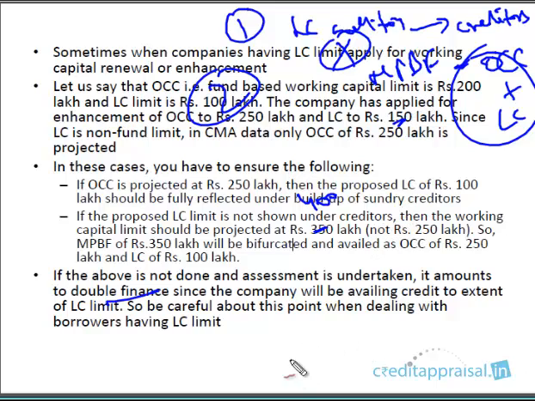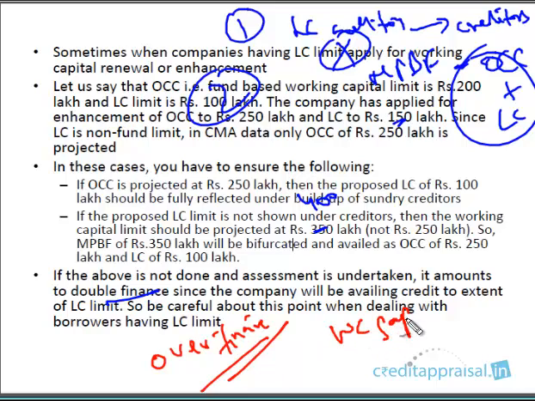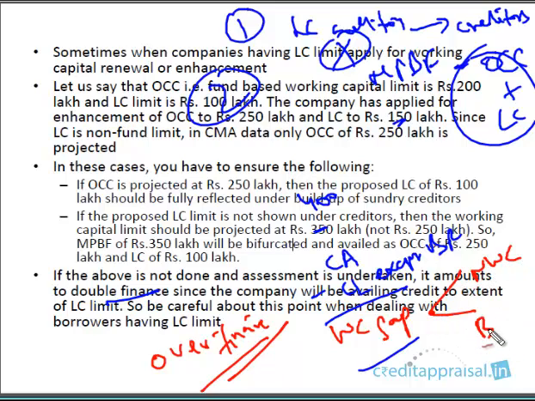Why should you be careful about this? Because you should not be over financing the company. If you don't do this, you'll be over financing the company. Remember what we said earlier? Under the second method of lending, we arrive at the working capital gap. Do you remember how you arrived at the working capital gap? All your current assets minus all current liabilities except bank finance. The working capital gap has to be shared between the NWC and the bank finance. So if this working capital gap is, say, 100, and your minimum NWC is, say, 25, you'll sanction 75.